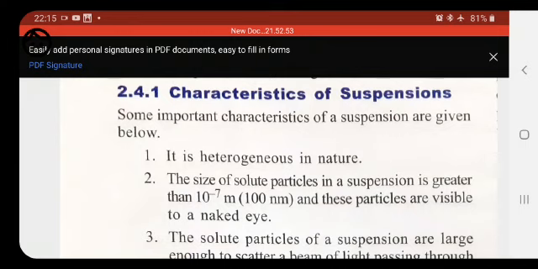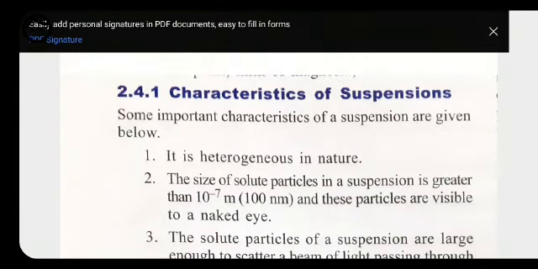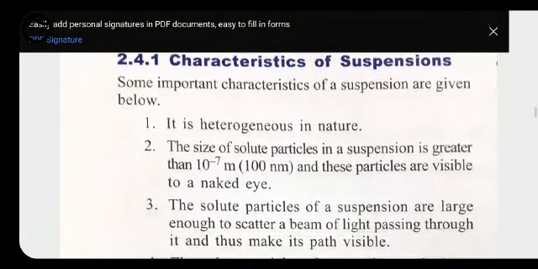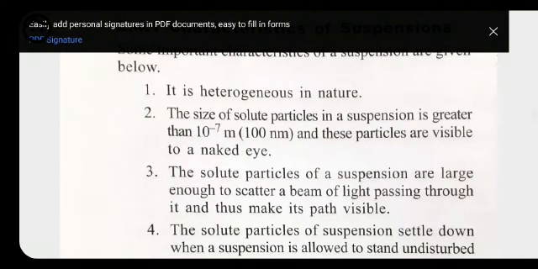Second property, the size of the solute particle in a suspension is greater than 10 to the power minus 7 meter, that is 100 nanometer, and these particles are visible to the naked eye. Here the size of the solute particle is bigger than that of a true solution, that's why we can easily see the particles of the solute with our naked eye, because the size of the particle is bigger than 100 nanometer.